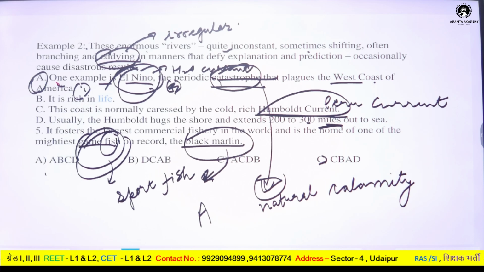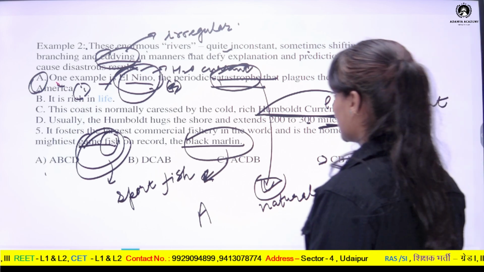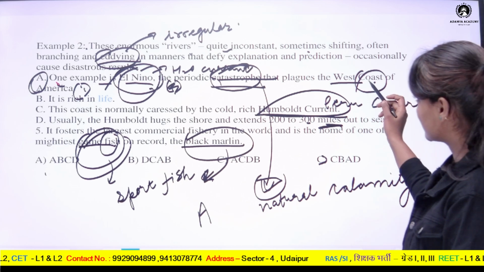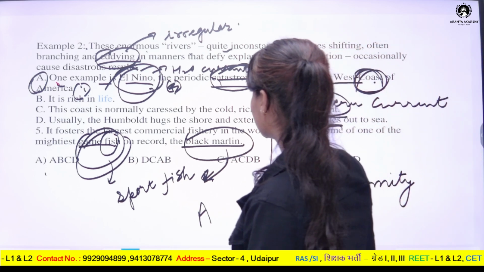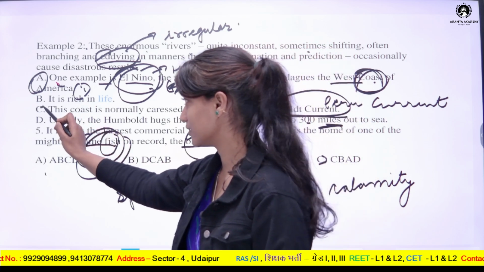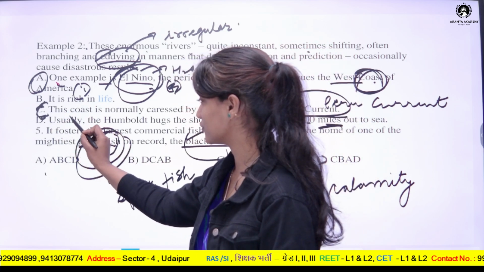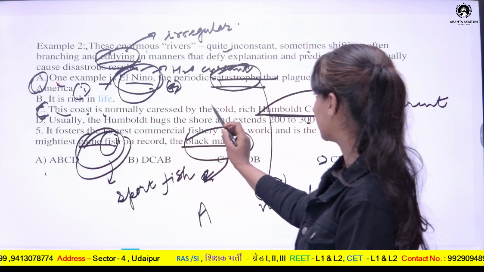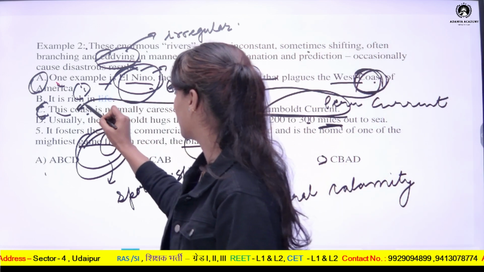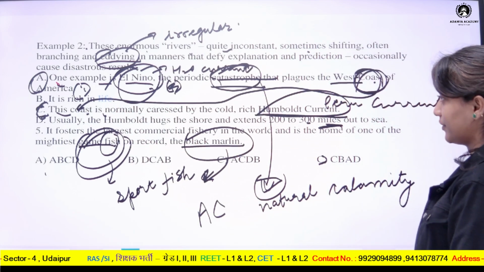Then, now a coast is being talked about, whose name is West Coast. So for describing the west coast, which statement is there to describe west coast? C statement is there to describe west coast. So this coast is normally carried by cold rich Humboldt current. So यही coast को यहाँ पे describe किया गया है, इसलिए ये C point आएगा.